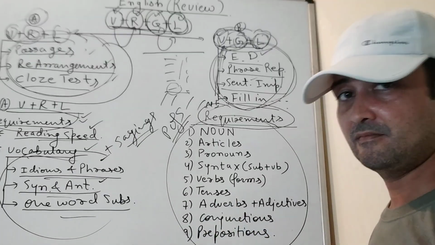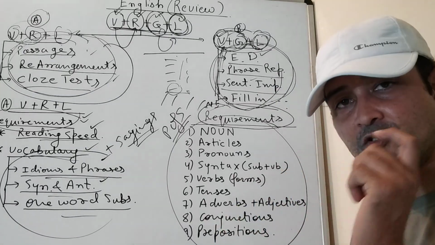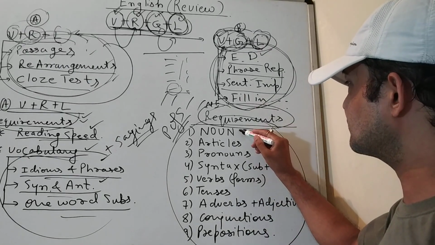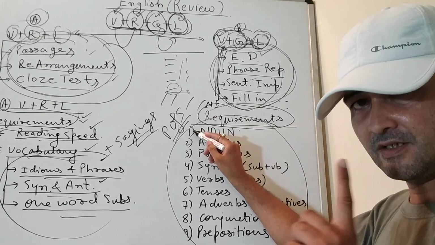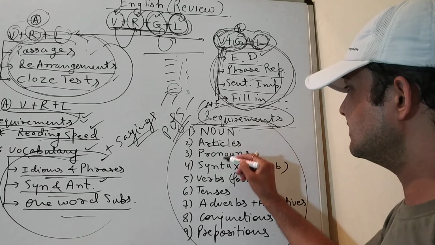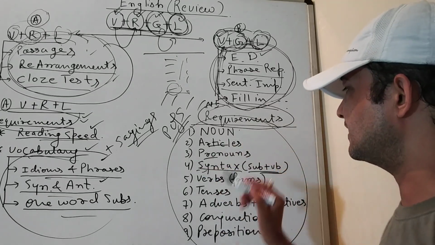How? I can prove it. If you want to study grammar, I will prescribe that it is a better option to study noun first, then second articles, then pronouns, then subject verb agreement, that is singular plural syntax.